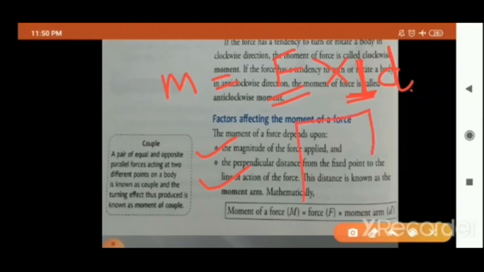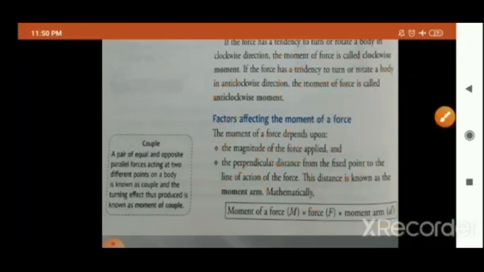In the case of the door, suppose this is the door and here the door is fixed and here is the handle. So this is the fixed point, also known as the pivot point. And here you are applying the force on this handle. So this is your line of action. Either this distance should be more or the force applied should be more. और अगर हम इस distance को बढ़ा देते हैं, जितना ज़्यादा distance होगा उतना ही ज़्यादा turning effect होगा. Okay. So children, I suppose I am clear with you for the topic moment of force.